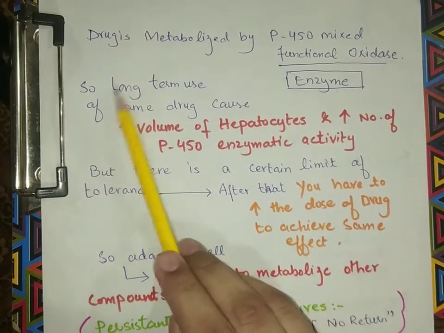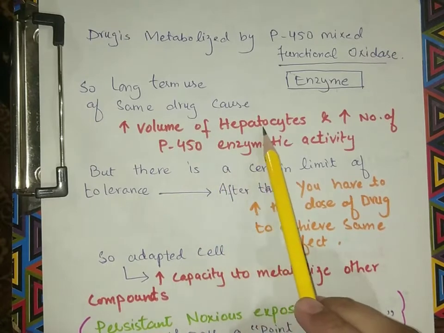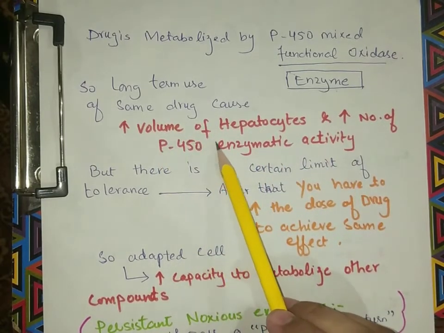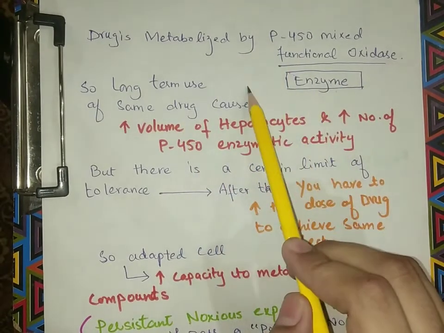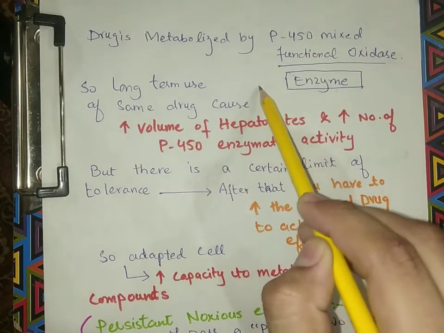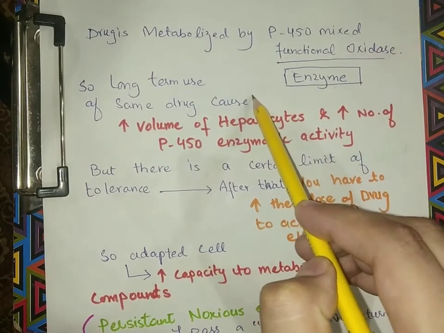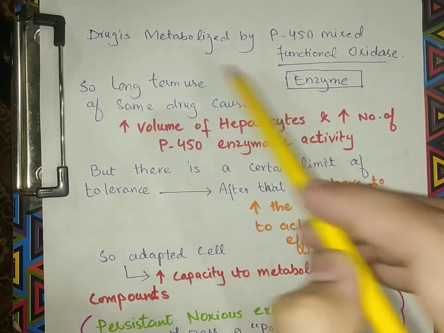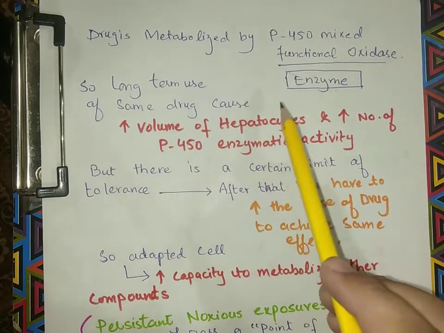So long-term use of some drugs causes an increase in the volume of the hepatocytes and an increased number of P450 enzymatic activity. It represents hypertrophy of the organelles in response to external stimuli or stress. In this case, the stress is the drug that is taken by an individual.